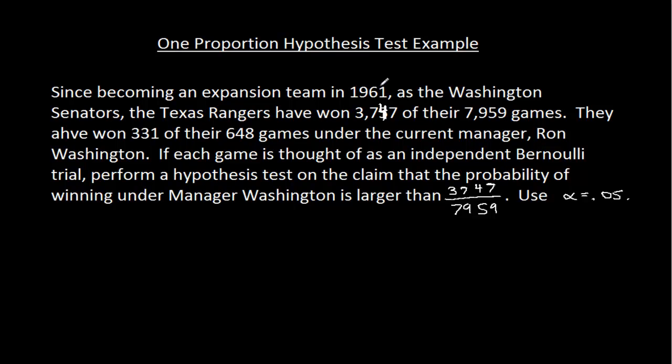So let me read the problem first. Since becoming an expansion team in 1961, which at that point they were the Washington Senators, the Texas Rangers, which is what they now are called, they've won 3,747 of their 7,959 games. They have won 331 of their 648 games under the current manager, Ron Washington. If each game is thought of as an independent Bernoulli trial, perform a hypothesis test on the claim that the probability of winning under manager Washington is larger than 3,747 divided by 7,959.